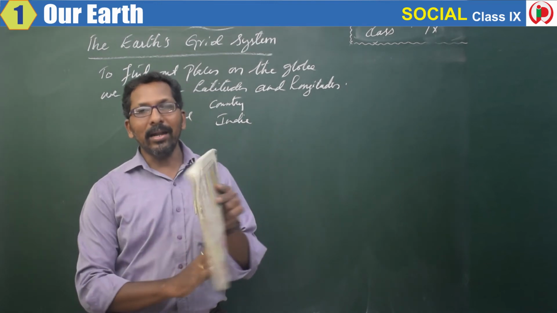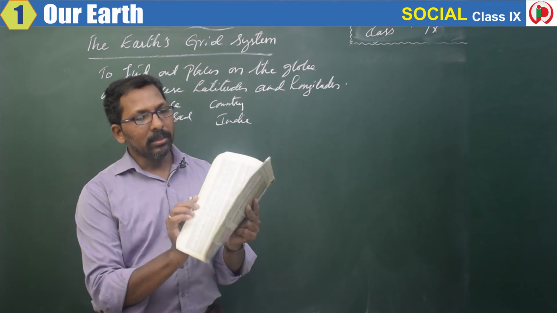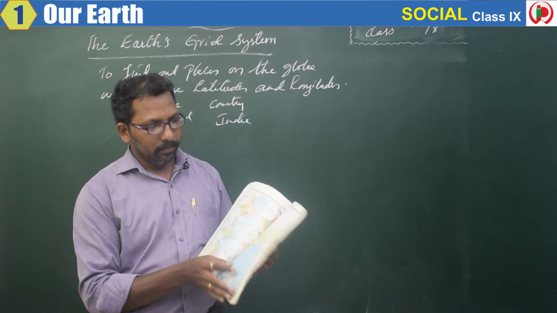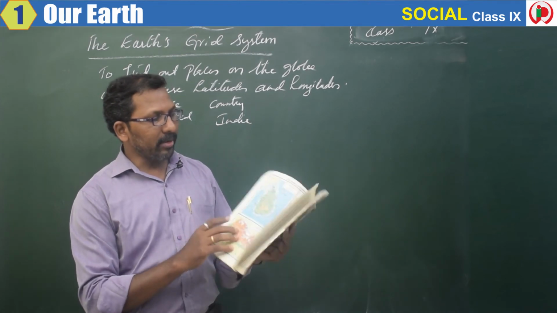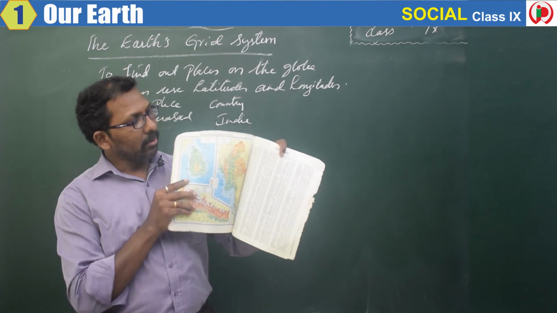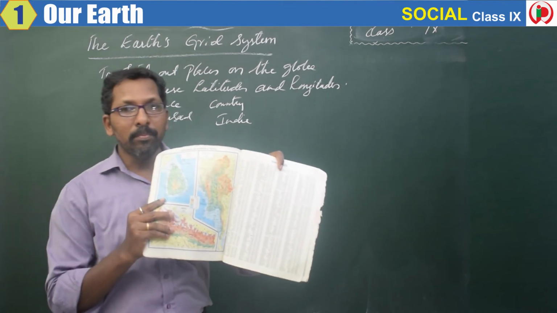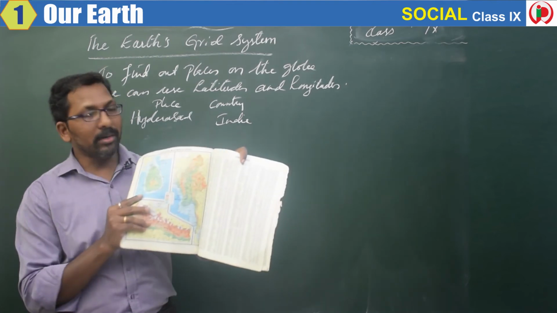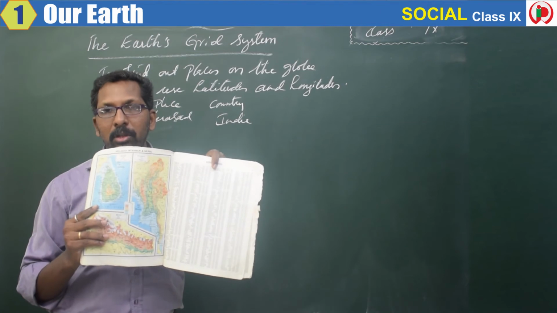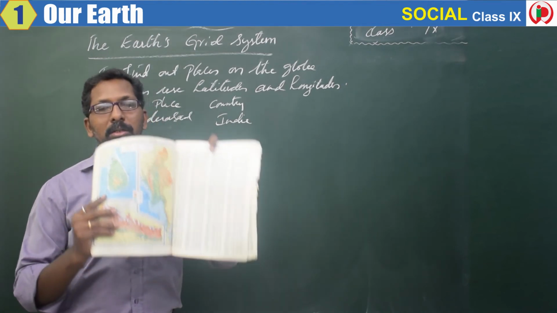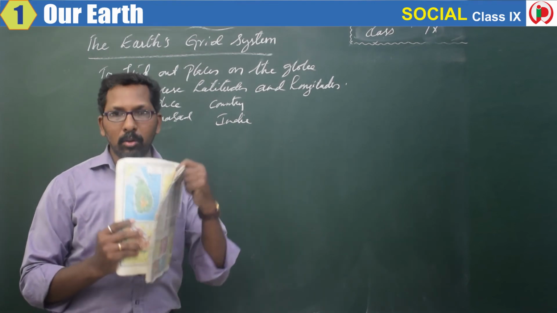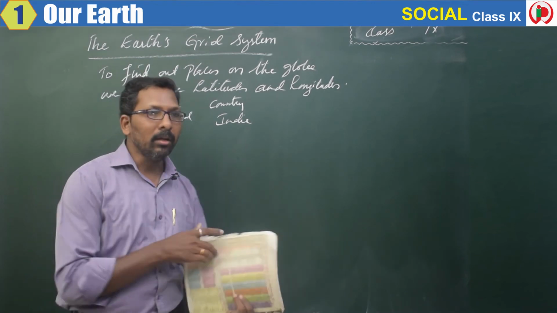At the last, there are pages where a general index is given. In this general index, they have given the place name, country name, and they have given latitudes and longitudes. So with this, we can find out the place very easily on a globe.